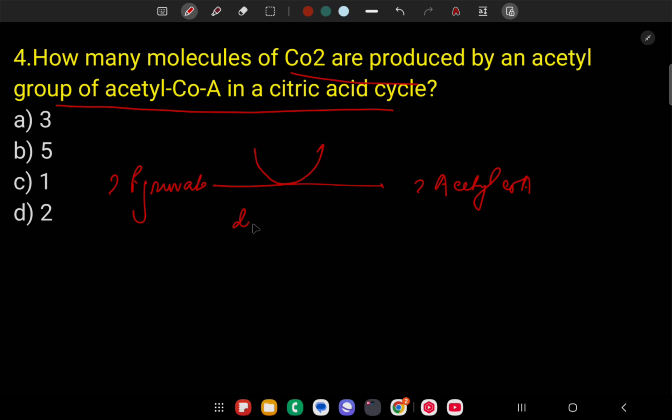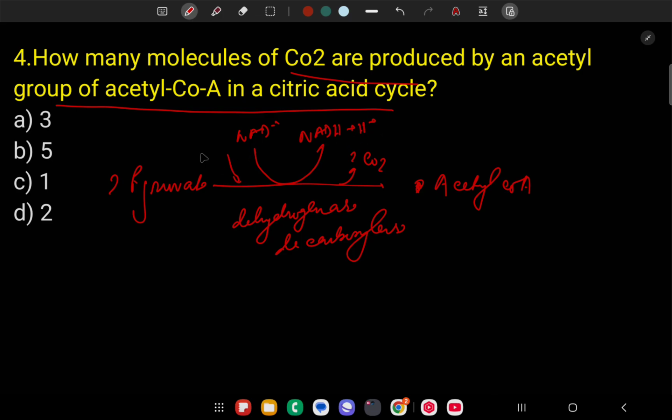By the dehydrogenase enzyme, decarboxylase enzyme, where CO2 is released, two molecules of CO2 released, NAD plus is converted into NADH plus H plus.